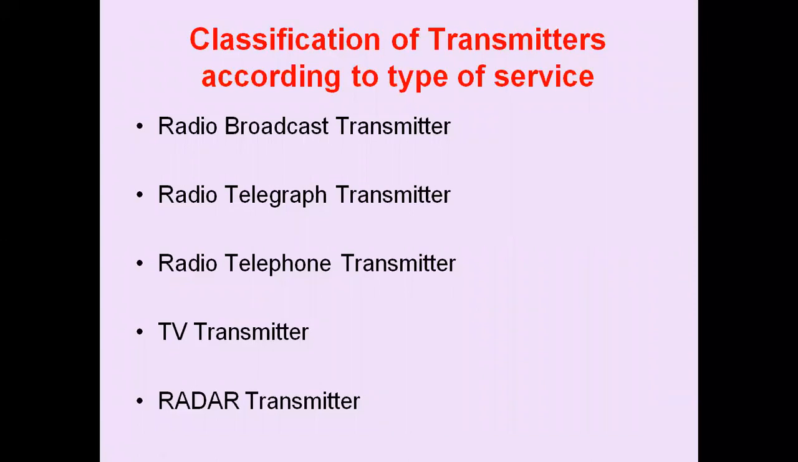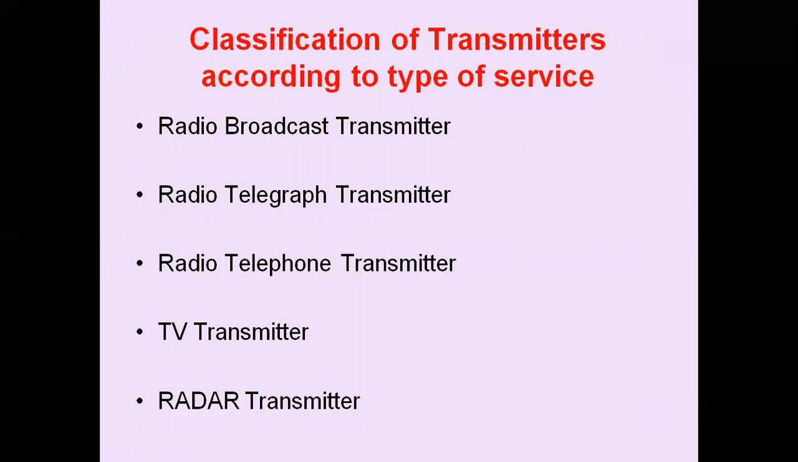According to the type of the service, we can classify the transmitters into radio broadcast transmitters, radio telegraph transmitters, radio telephone transmitters, TV transmitters, or radar transmitters. This is according to the type of the service. If the service is radio broadcast, we call it a radio broadcast transmitter. These are designed for transmitting speeches, talks, music, etc. for information and recreation of the people.